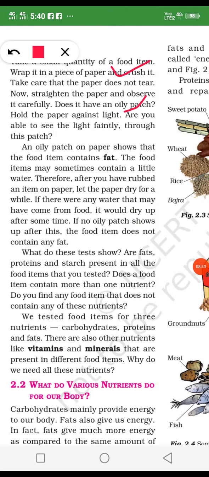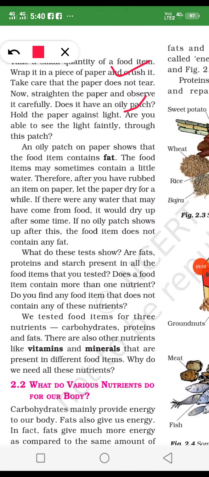That's why when the paper touches the chapati, it soaks up the oil and fatty acids. That's why it shows patches, and it is proved that the chapati has fat, because oil, butter and ghee are all fat. There is another experiment to find out fat.